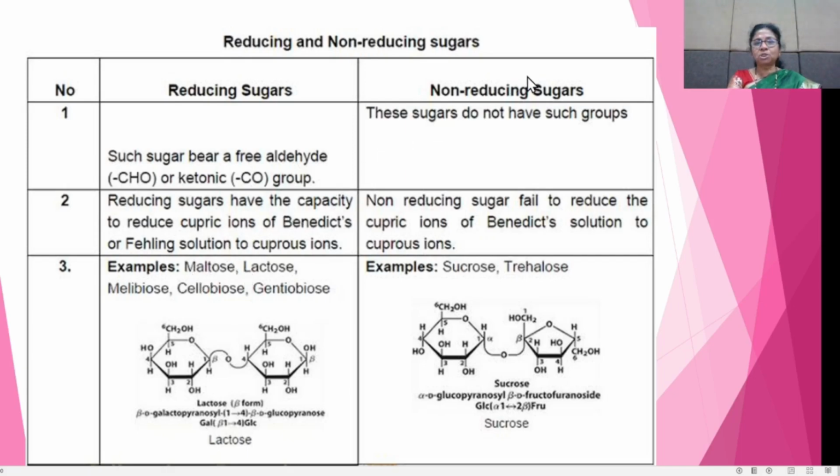Non-reducing sugars do not have free aldehyde or free ketonic groups. These sugars do not have such groups.